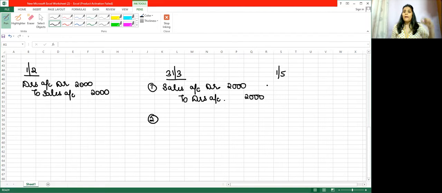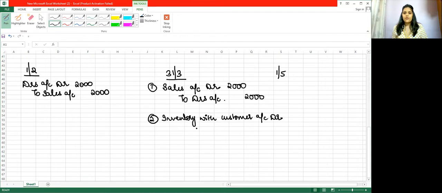Now second, my stock is lying with the customer, correct? It is my stock, I should record it in my books. Hence my journal entry will be inventory with customer account debit to trading account.